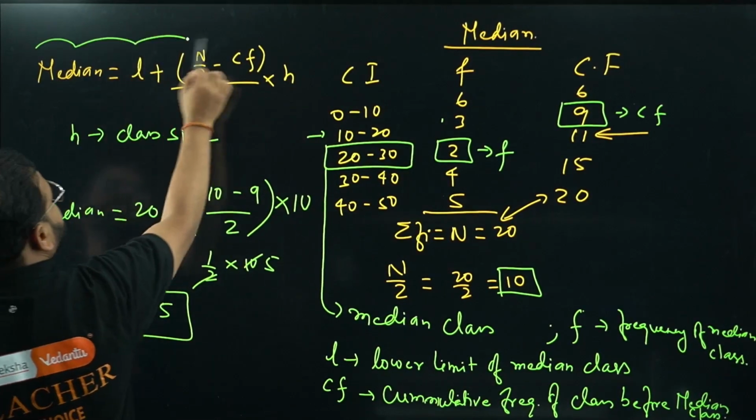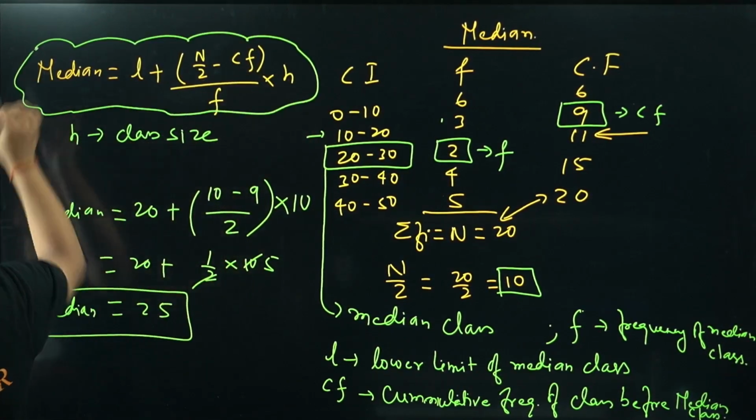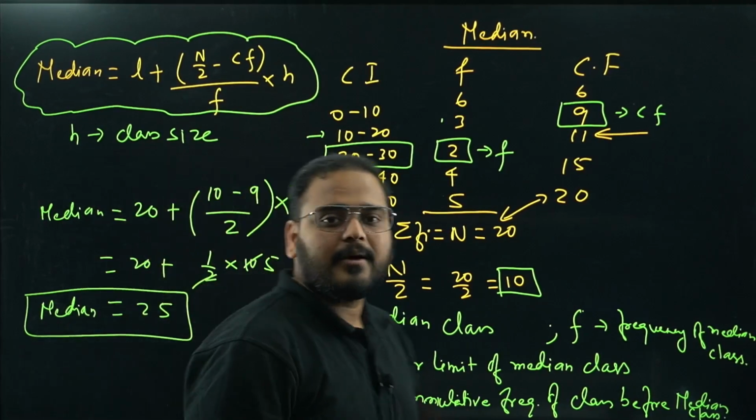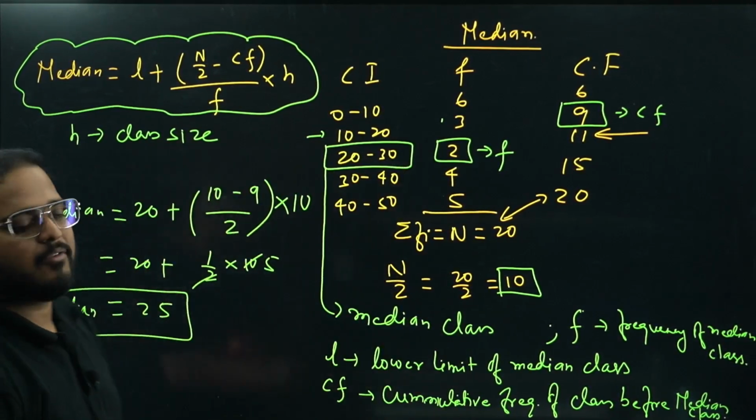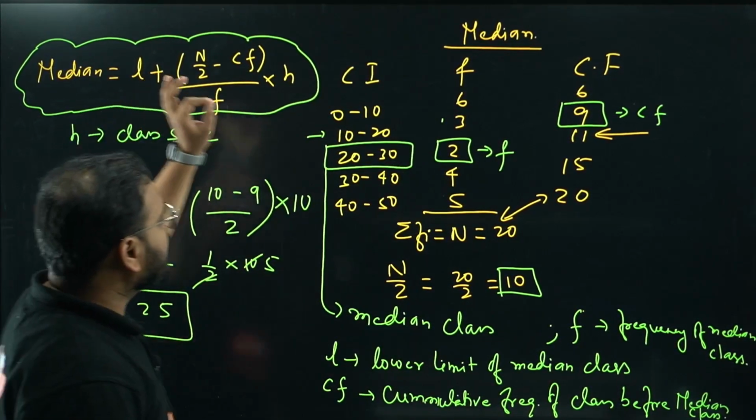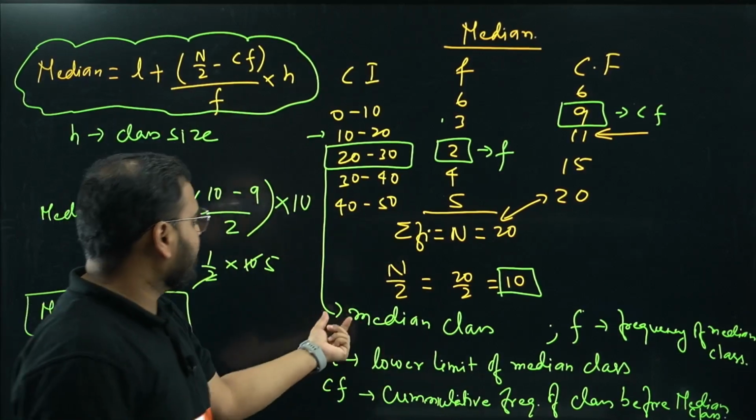Okay, this is the formula for your median for grouped data. I'll repeat again. L represents the lower limit of the median class. So L represents lower limit of median class.